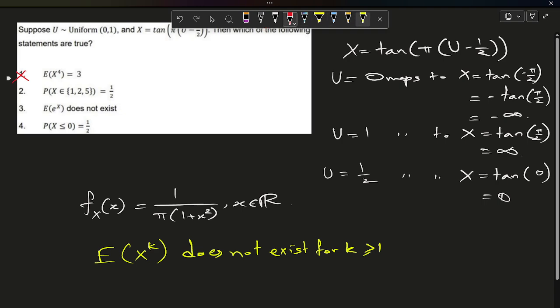Now we have to think about our option B. That is telling us that probability of X belonging to {1, 2, 5} will be half.